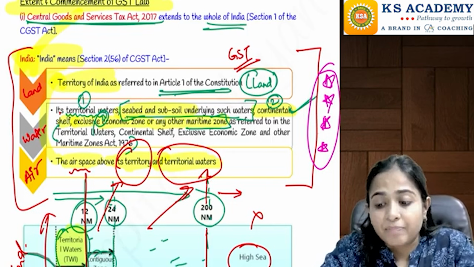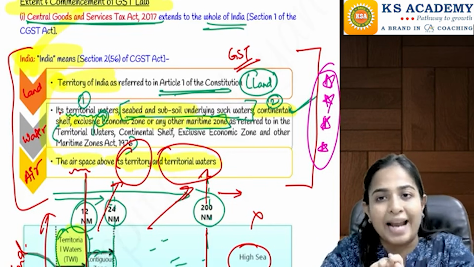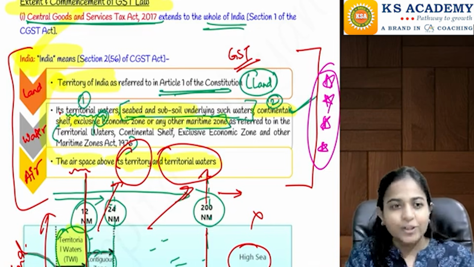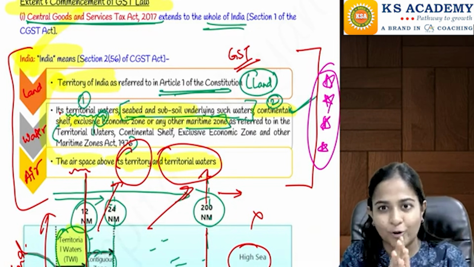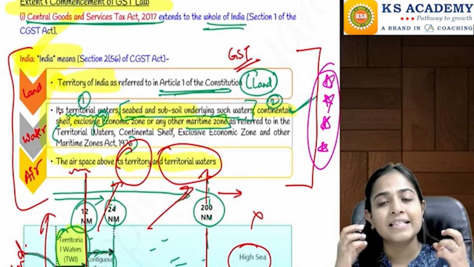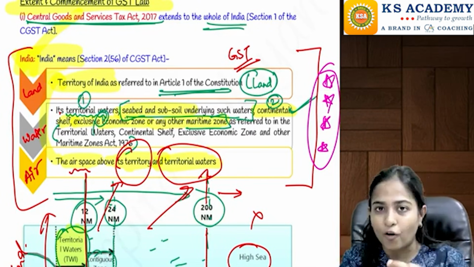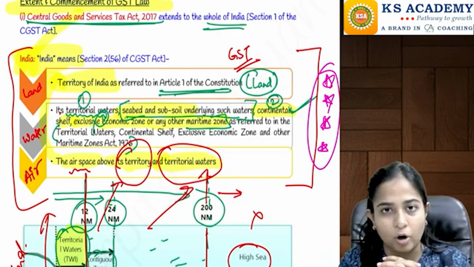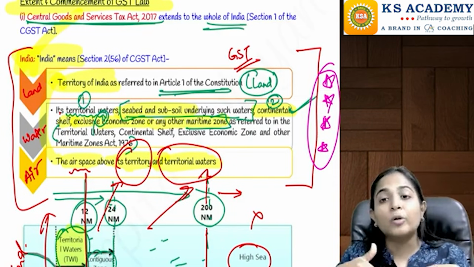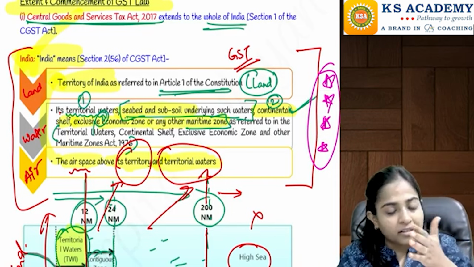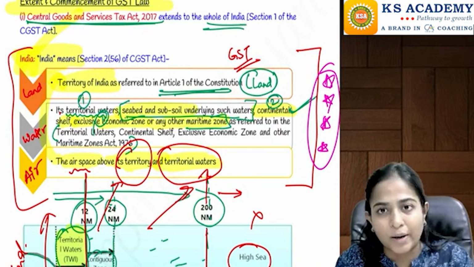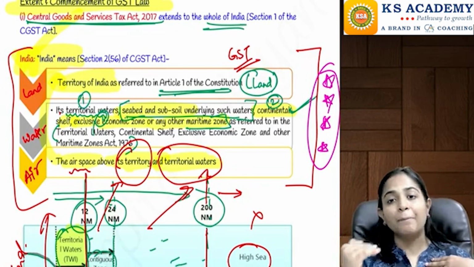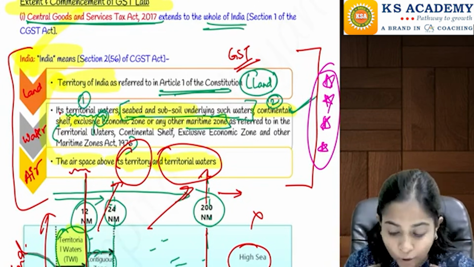Now India, from the land point of view, is the territory of India from north to south, from west to east, everything that belongs to India, as mentioned in Article 1 of our Constitution. That land territory will be included in the term India. Plus, when we talk about waters, the territorial waters of India, that is up to 12 nautical miles from the baseline, belong to India. The subsoil and the seabed lying below these territorial waters also belong to India.